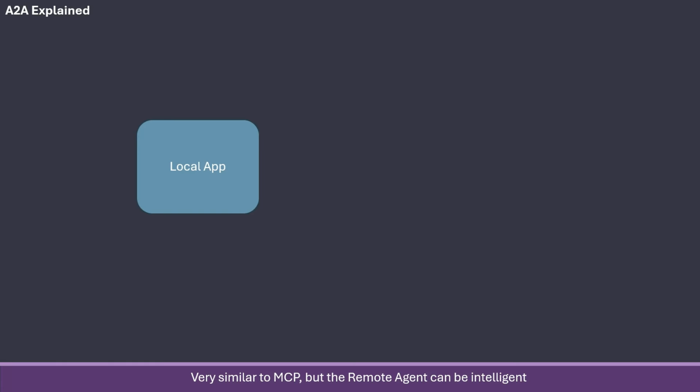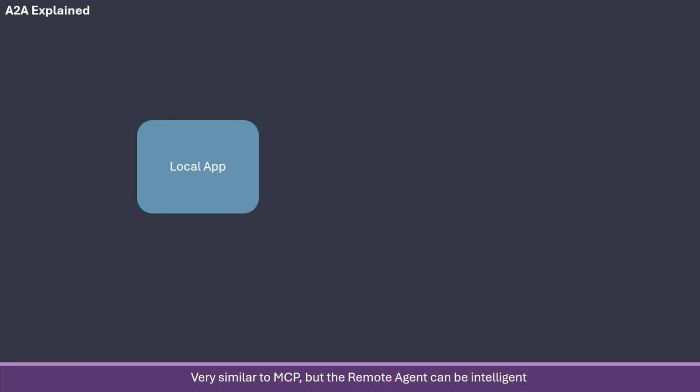If you are familiar with MCPs, A2A is very similar to MCPs, but there's a bit more intelligence in here. Also, if you have seen my video about an agent calling another agent as a tool, that would be beneficial in order to understand this, because that is essentially what's happening, but where the other agent is just remote.